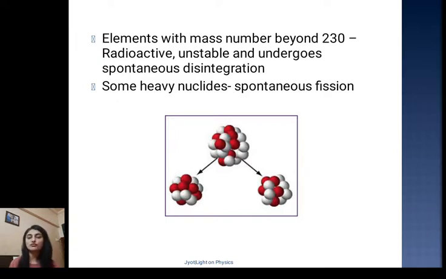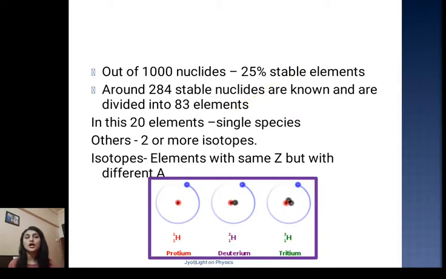So in case of fission, what happens, the heavy nucleus splits into two masses which will be comparable to each other. Out of 1000 nuclides, 25% are stable elements. Around 284 stable nuclides are known till date and are divided into 83 elements. In these, 20 elements are single species. Single species in the sense they don't have isotopes, and the others have two or more isotopes.